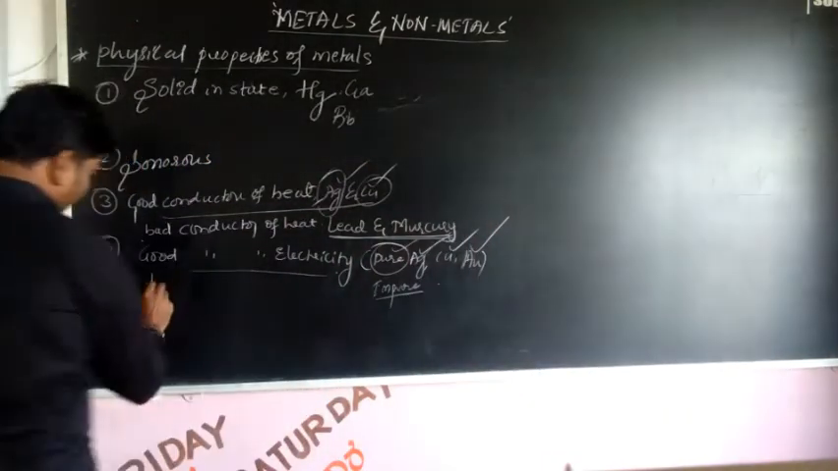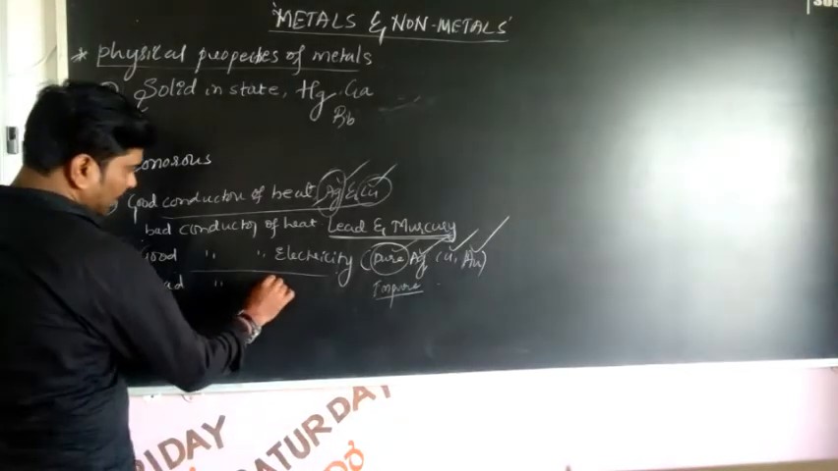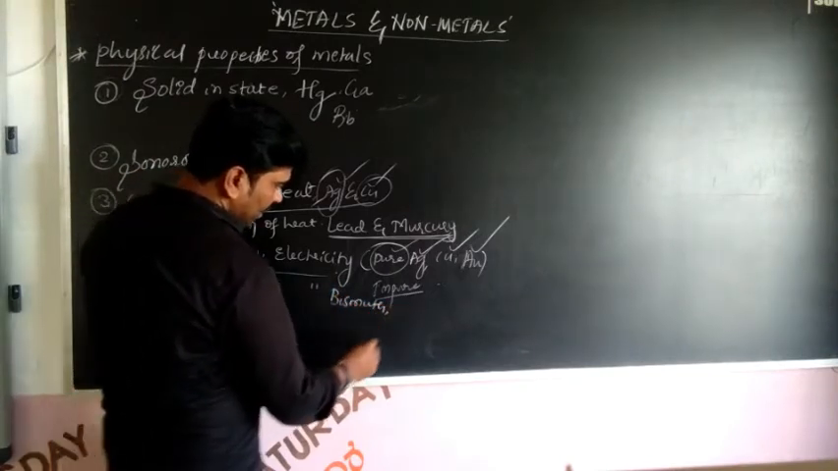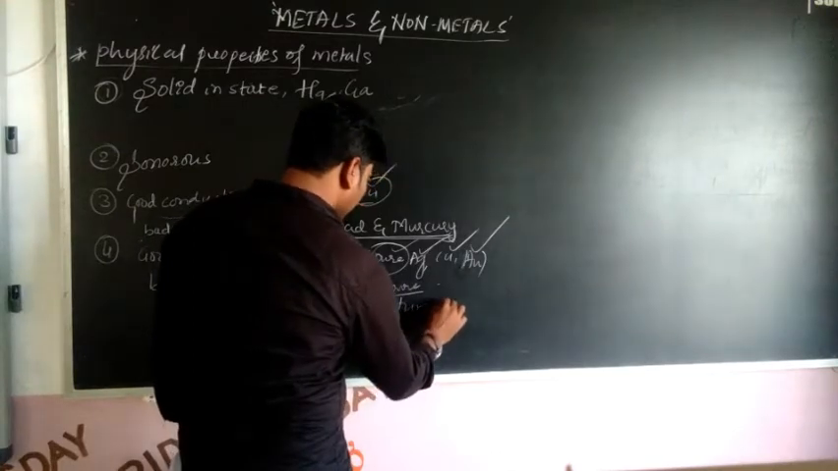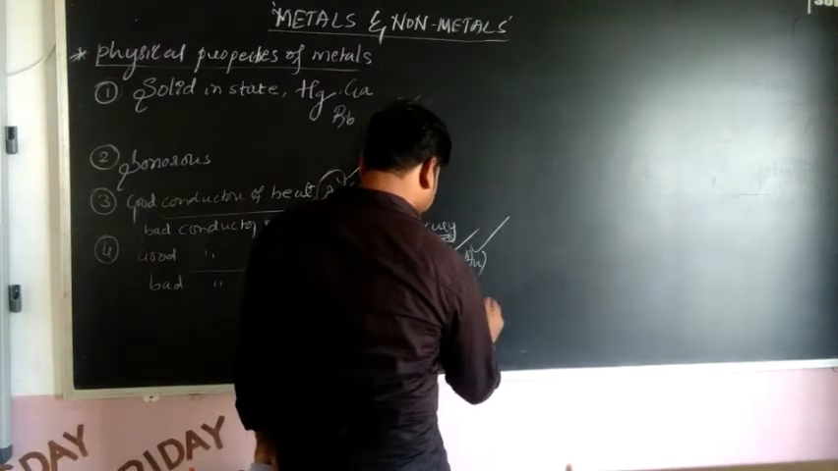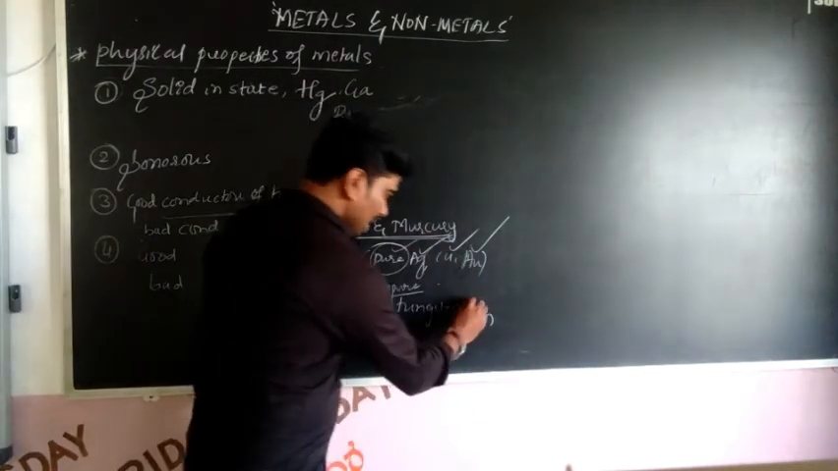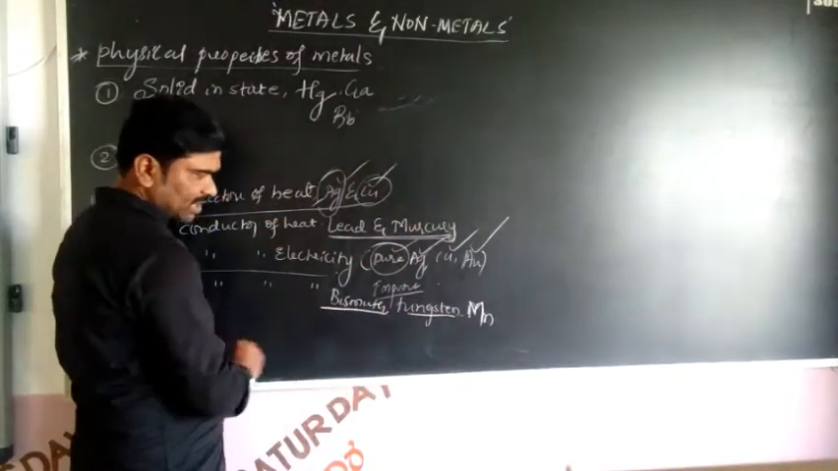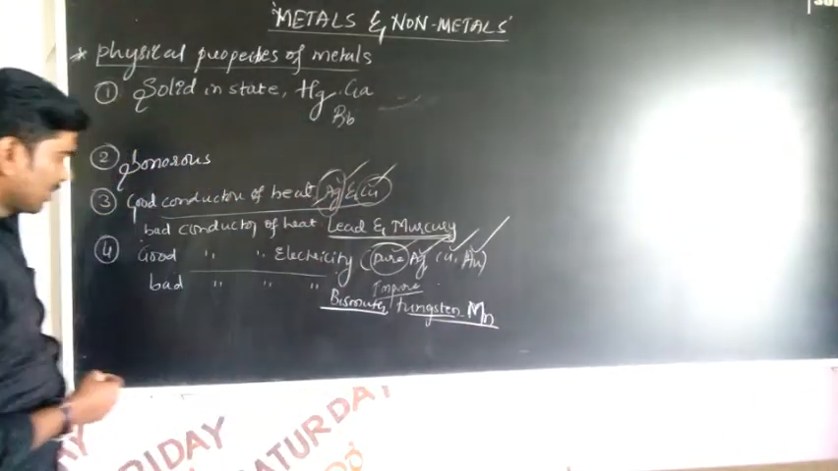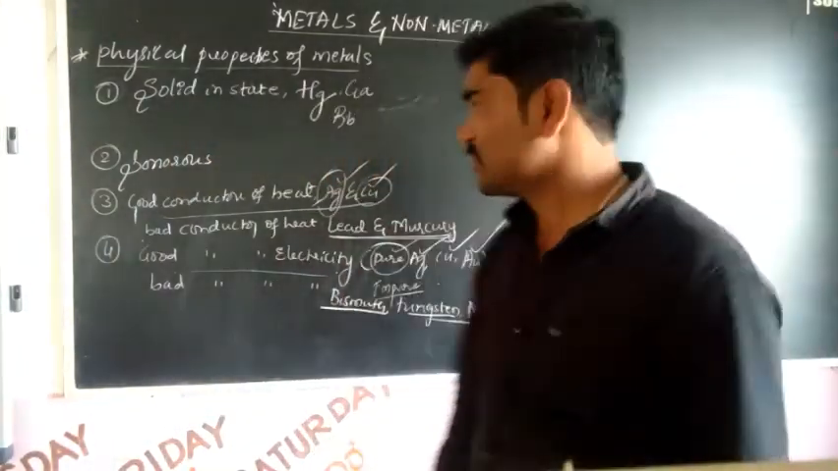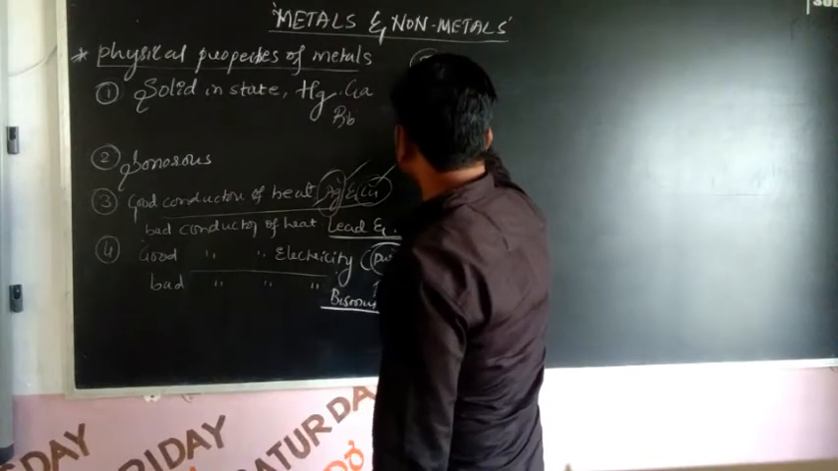So which ones are bad conductors of electricity? Bismuth, tungsten, and another one is manganese, Mn, the symbol for manganese. Tungsten, bismuth and manganese are bad conductors of electricity. So the next property is the fifth one.